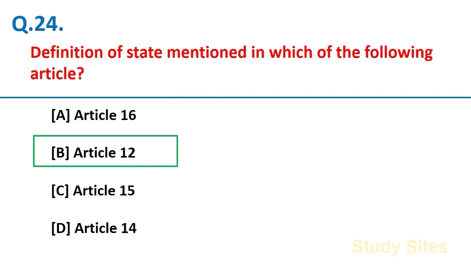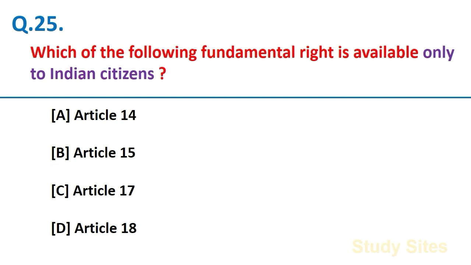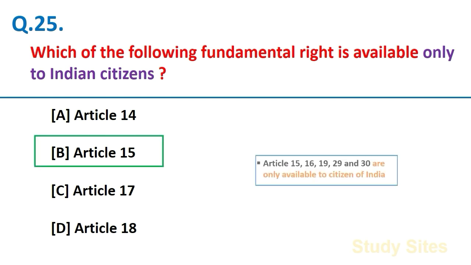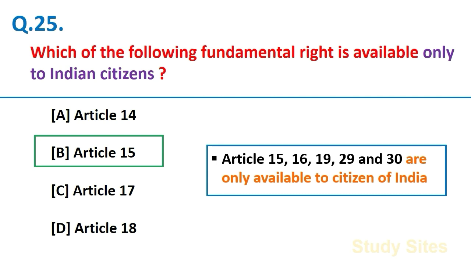Article 12 of the Constitution. Which of the following fundamental rights is available only to the Indian citizens? Article 15. Friends, Article 15, 16, 19, 29 and 30 are only available to Indian citizens.